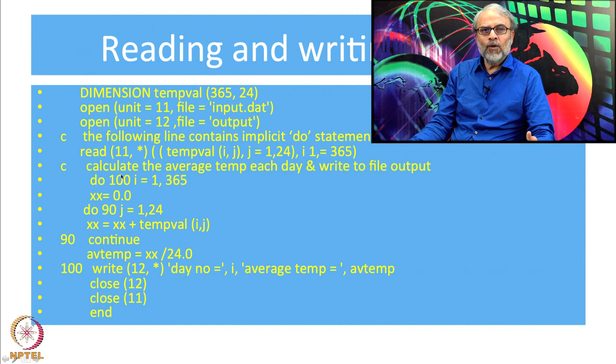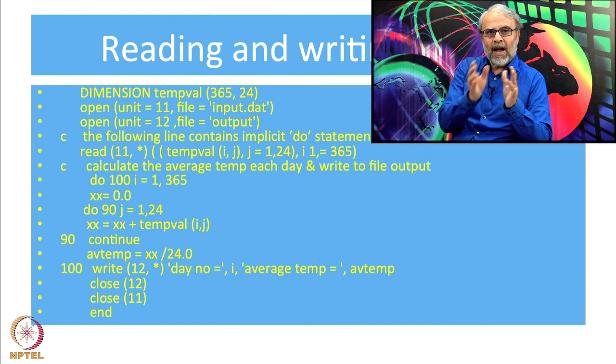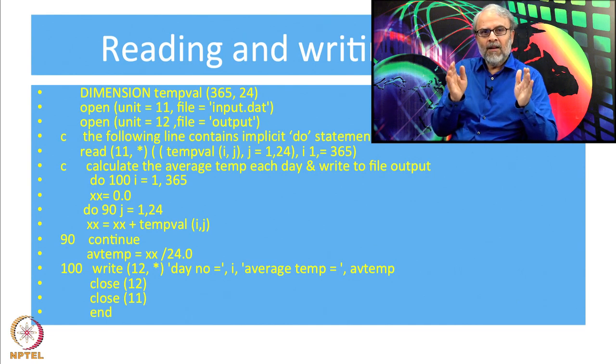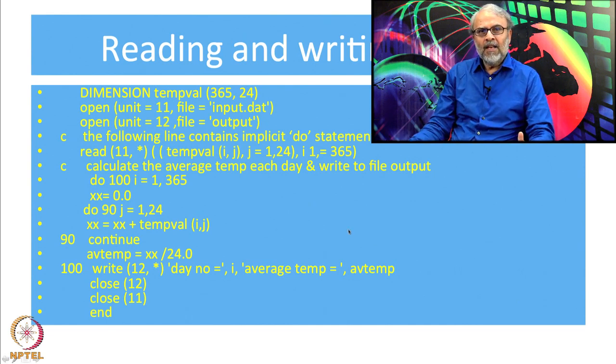So, that YY is a new variable which is set equal to 0 here and every time I calculate the average temperature, after this line I will say YY is equal to YY plus average temperature. So, what will this do? It will take the average temperature the first day, add to YY, second day add to the first, third day add to the first and second, like that I would have added YY for all the days